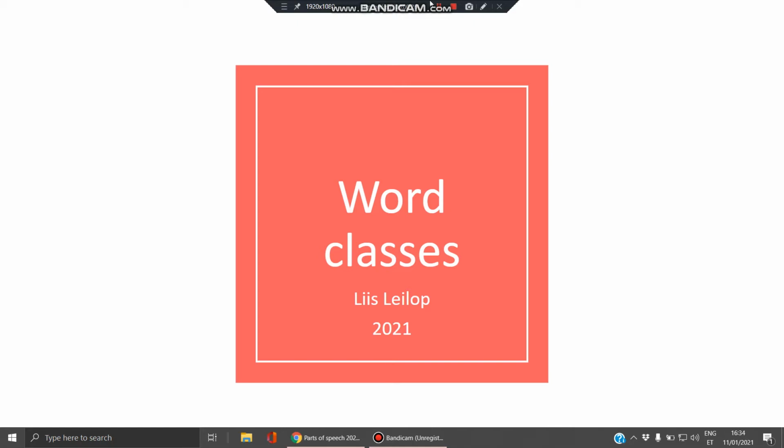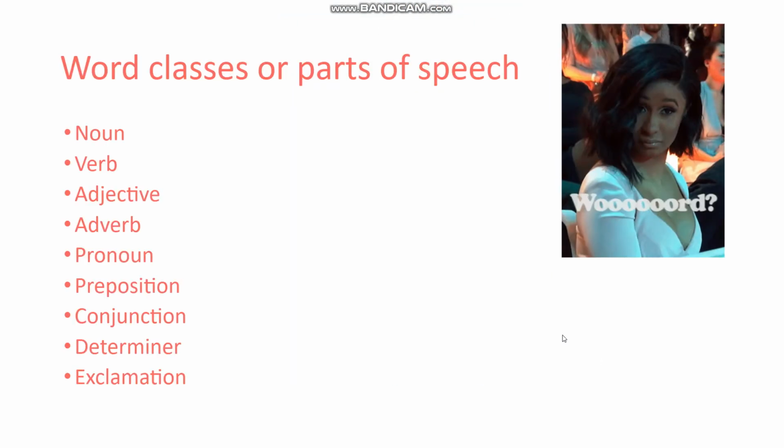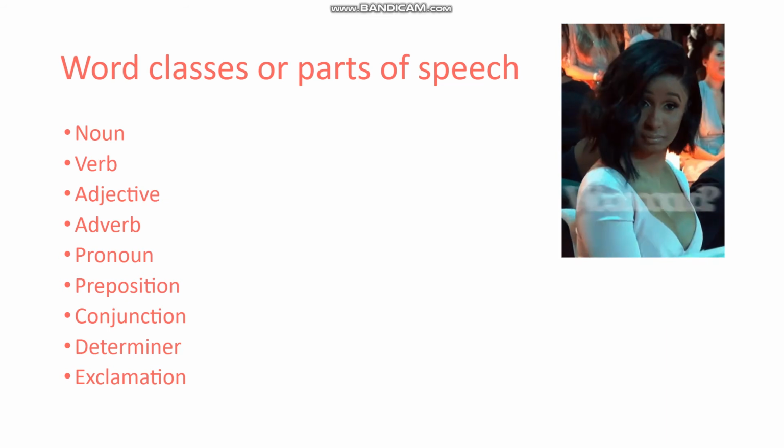Similarly to Estonian, we separate words into different classes. So you can see that we have nouns, verbs, adjectives, adverbs, pronouns, prepositions, conjunctions, determiners, and exclamations or interjections.